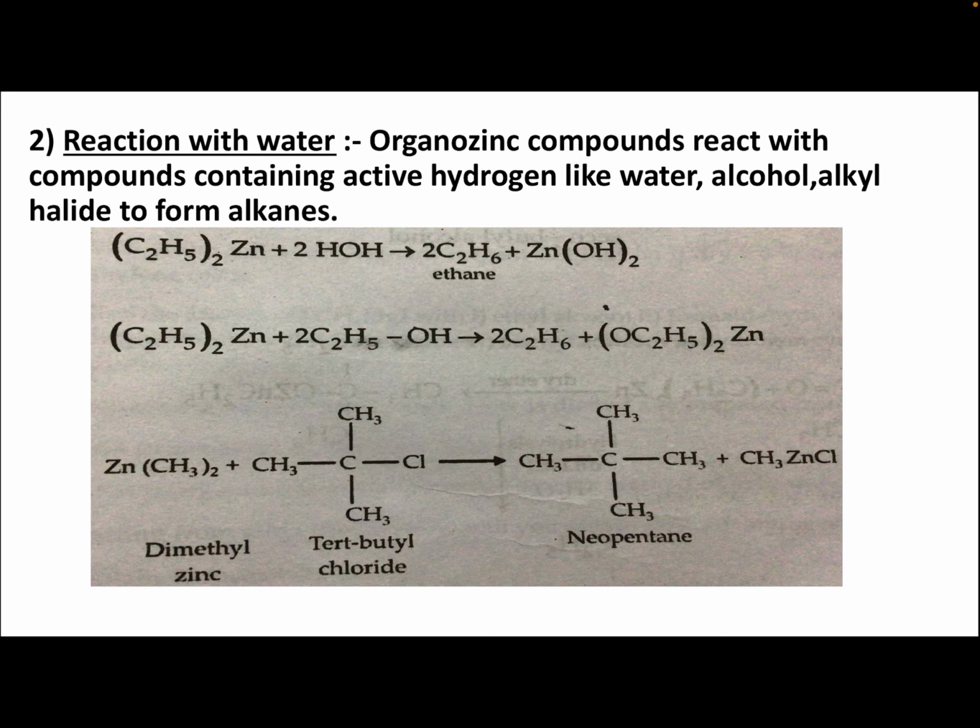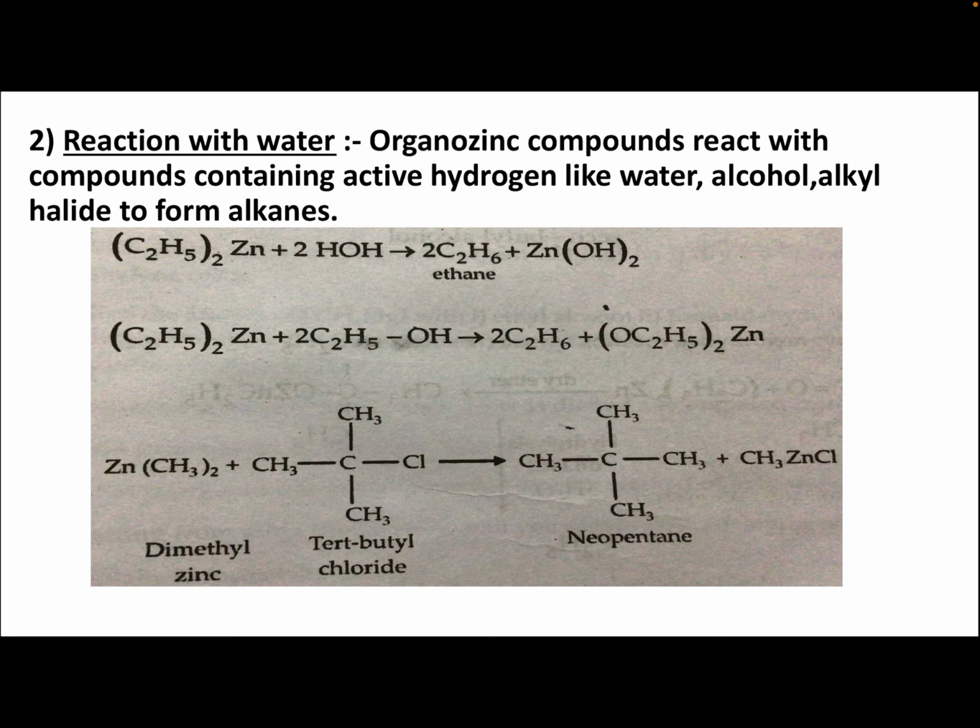In the same way you can get ethane when the organozinc compound reacts with ethyl alcohol. (C2H5)2Zn, diethyl zinc, plus C2H5OH, ethyl alcohol, gives C2H6, ethane, plus zinc ethoxide, (OC2H5)2Zn, where OC2H5 is ethoxide. So you get zinc ethoxide and ethane.